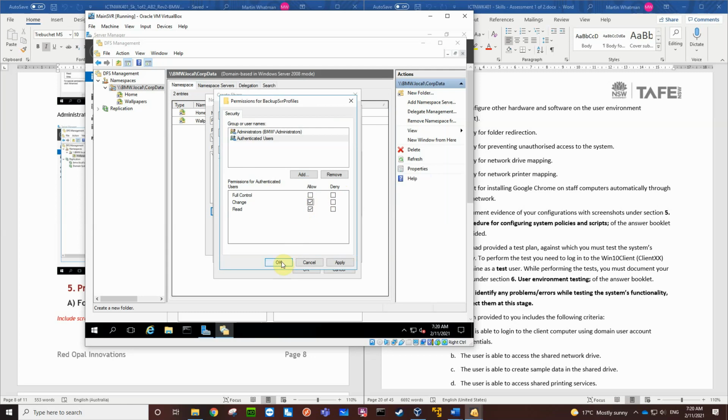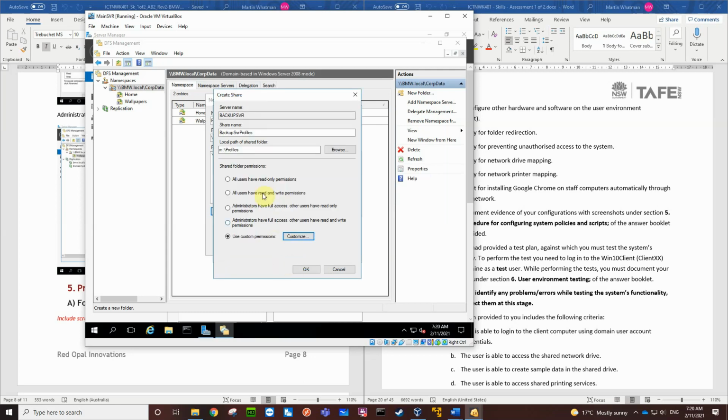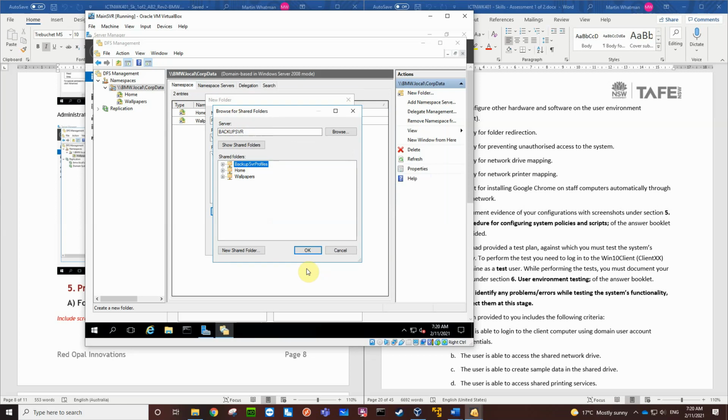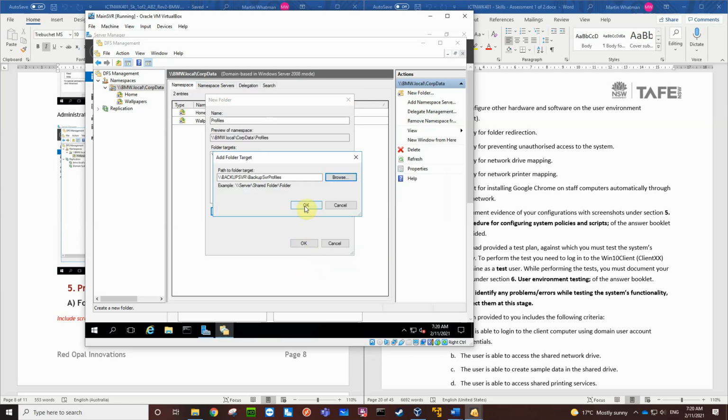That's read and write. So customize permissions on a profile folder with a share name of backup server profiles on the backup server. So that's the target. So now that's the second target on this profiles folder that's in our namespace.